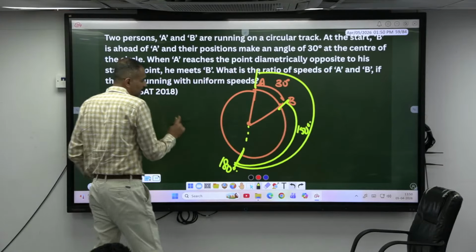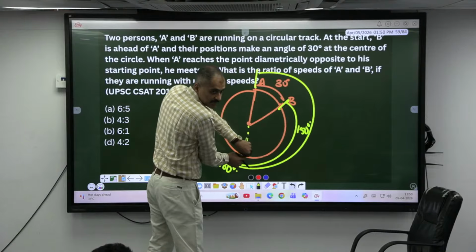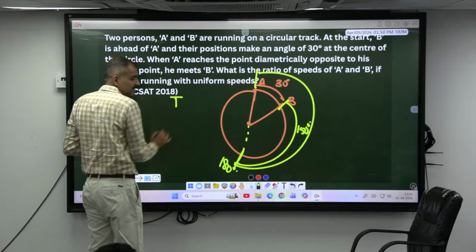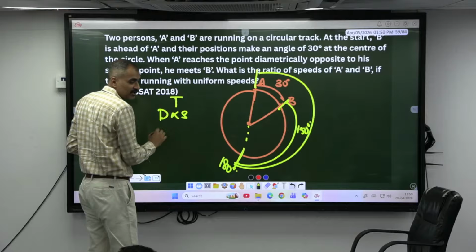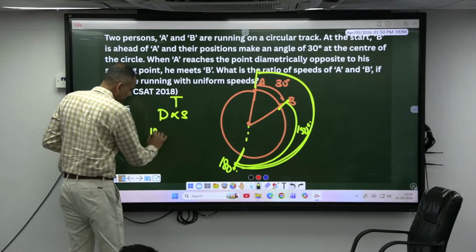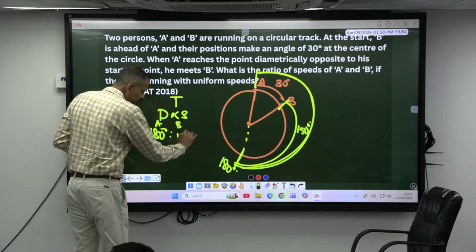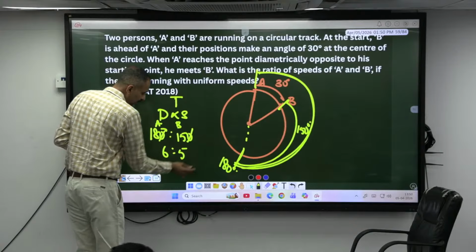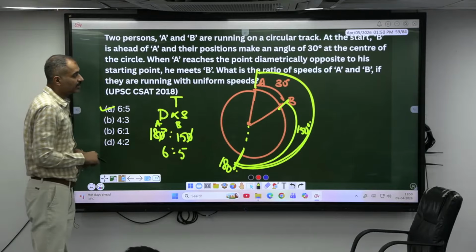So they both started together here, very similar to the police and the thief, and they catch here. Meaning what is same? The time is same. When the time is same, distance and speed are in the same ratio. What is the distance ratio? A has covered 180 degrees. B has covered 150 degrees. What is the ratio here? 6:5. If the distance covered is in the ratio 6:5, their speeds also should be in the ratio 6:5.